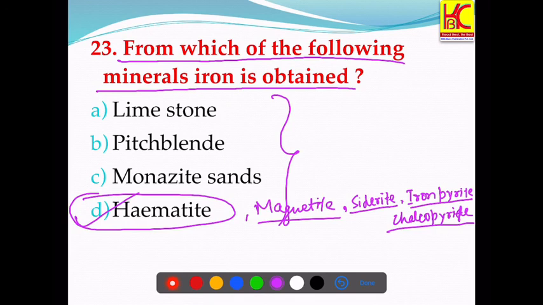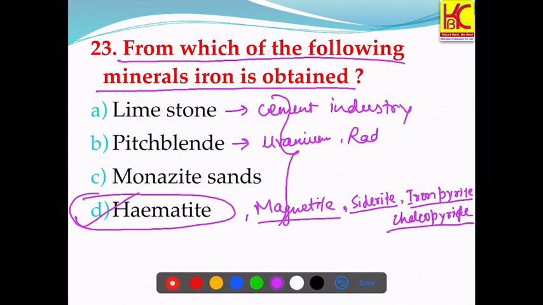This limestone is used in cement industry. Pitchblende, it's an ore of uranium. It is an ore of radium also. And monazite sand, it's the ore of thorium.